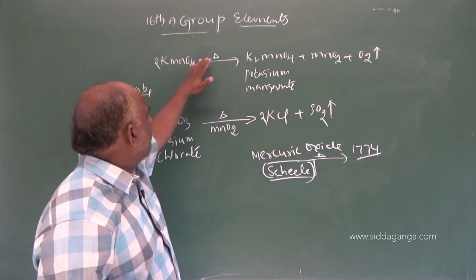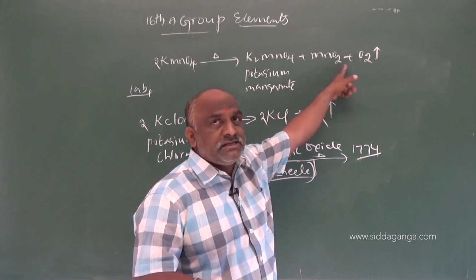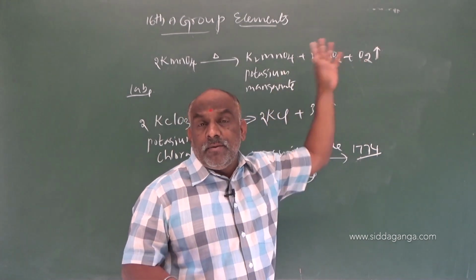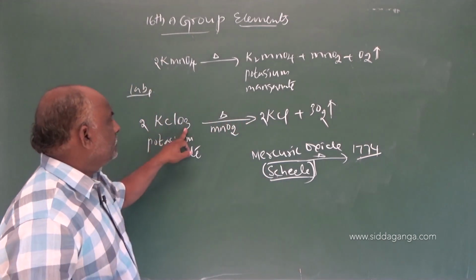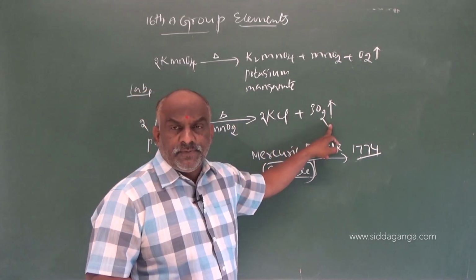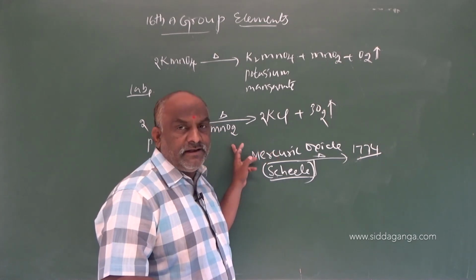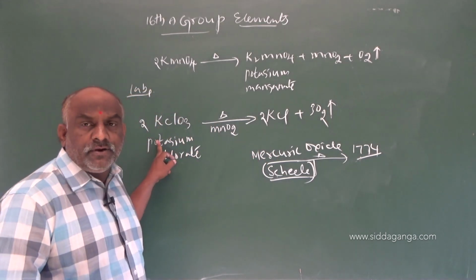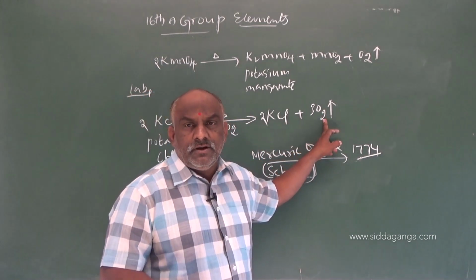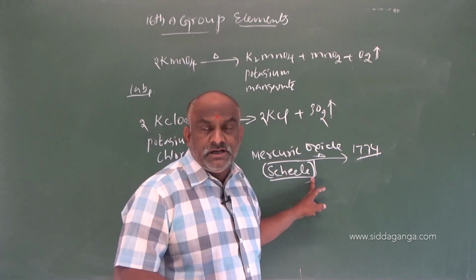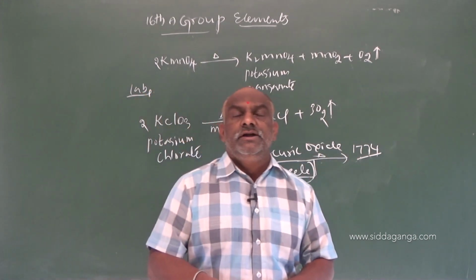Laboratory means this is the general preparation. The general preparation is potassium permanganate decomposing to give potassium manganate, manganese dioxide, dioxygen. What will be the laboratory preparation of dioxygen? We should go through this: 2KClO3 gives rise to 2KCl plus 3O2. The reaction takes place in the presence of MnO2. MnO2 acts as a catalyst, decreasing the melting point of KClO3. And which gas is liberated? Dioxygen. And who first introduced oxygen? The scientist Scheele in 1774 by thermal decomposition of mercuric oxide.